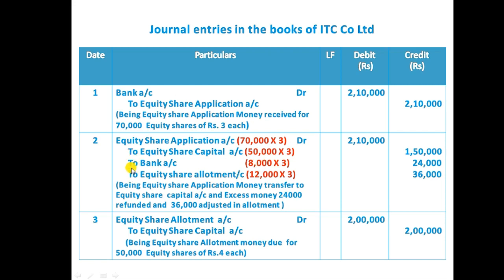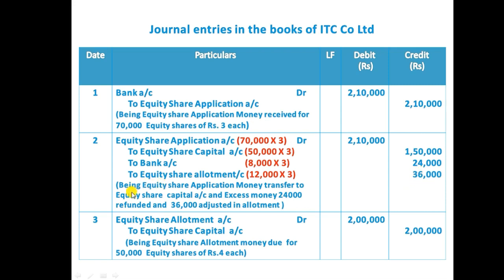We need to credit the bank account 8,000 into ₹3 each, 24,000. When bank balance increases, we debit. Now the bank balance is decreasing for 8,000 into ₹3 each, 24,000, we need to credit it, and we need to credit to equity share allotment 12,000 into ₹3 each, 36,000. This we are going to adjust in the allotment stage, so that is the reason we credited equity share allotment money. So this 2,10,000 rupees, we need to transfer 1,50,000 to equity share capital, and we need to refund 24,000 to the equity shareholder, which is rejected, and we need to adjust the remaining 36,000 in the allotment stage.